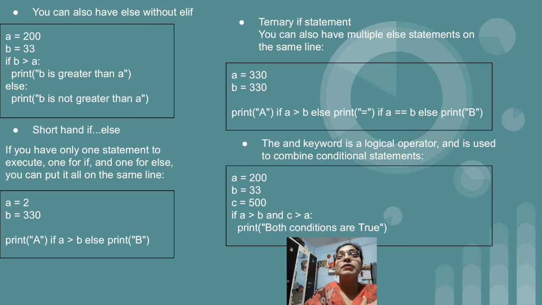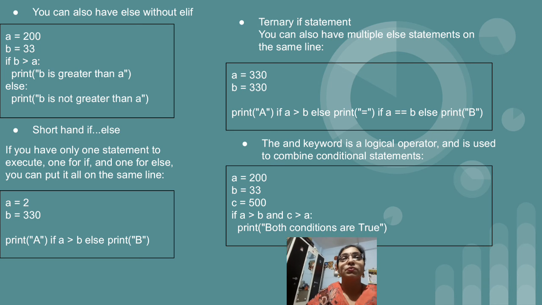So in our program what will be the output? We are having A equal to 2, B equal to 330. So A greater than B, that is 2 greater than 330, the condition is false. So the output is B. B will be displayed because of this statement. I hope you have understood. Print A means first we write down the statement which we want to display when the condition is true. Then we write the condition with if. And after the condition, if that particular condition is false, then the statement we want to display, we write after the else keyword. So that is called shorthand if else.